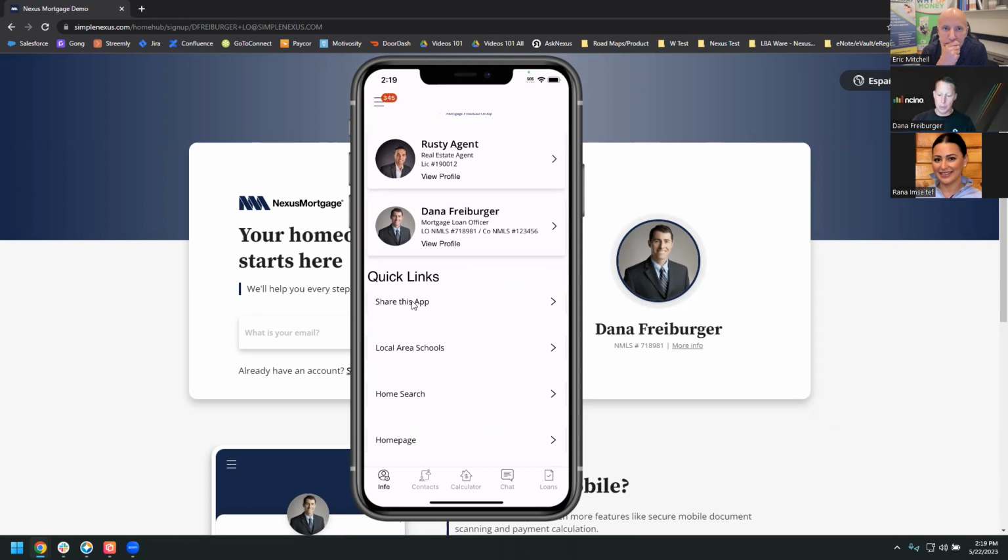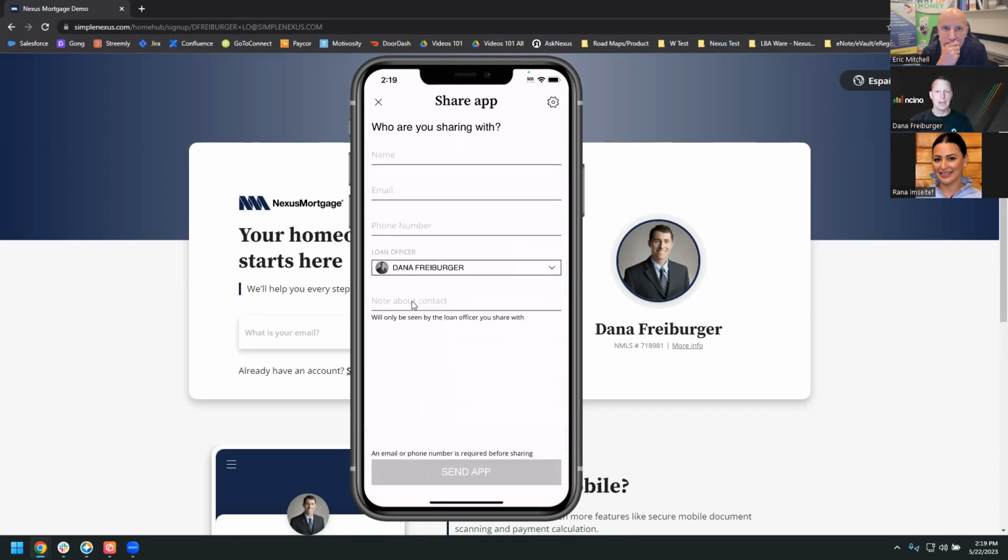And then the big one here is being able to now share the app. When they are out and about, at graduation parties, at an open house, with buyers coming in, once they open up that app, as you can see, it's very easy to share this with those buyers as they come in. And now this is going to come right to you as the loan officer. You're going to get an email, and you're going to get a push notification every time that real estate agent shares that application with those buyers.